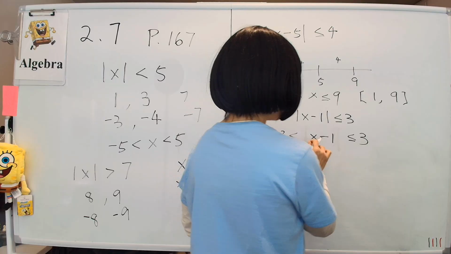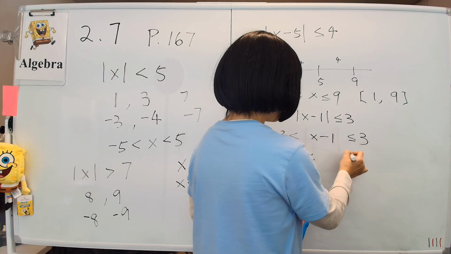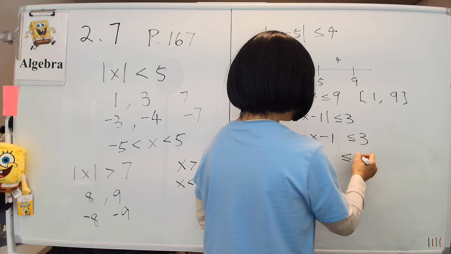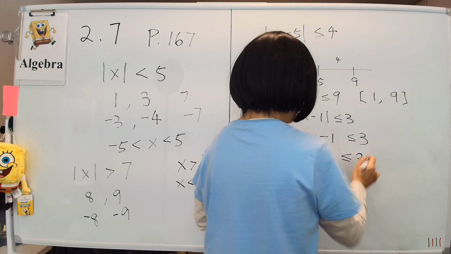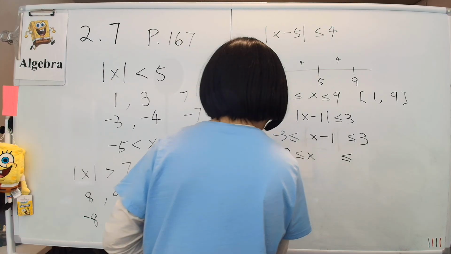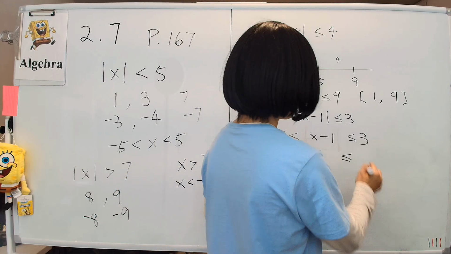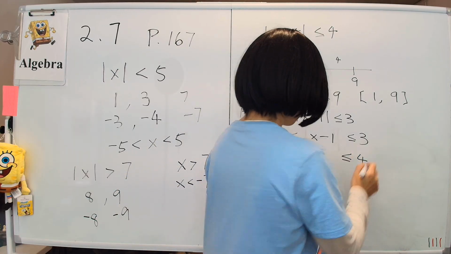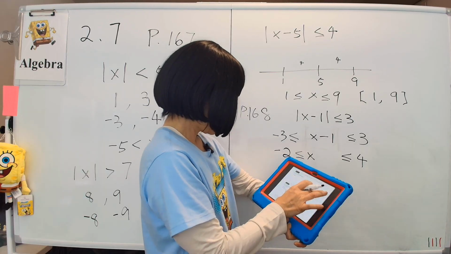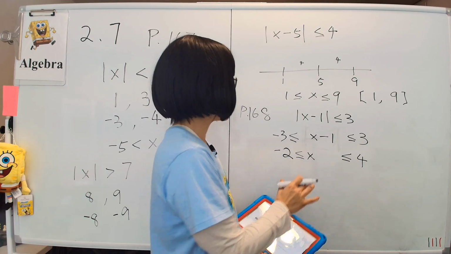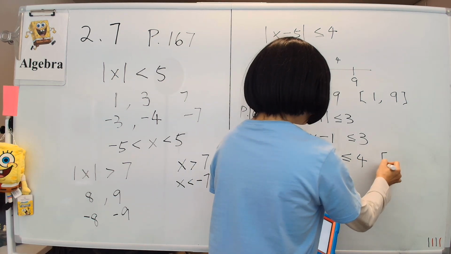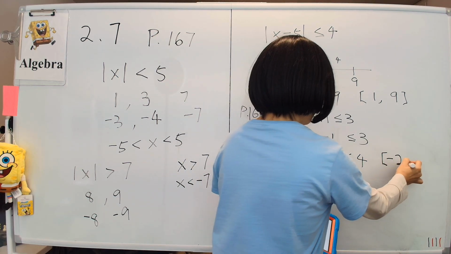And then solving this other one, we still have x on this side, move the minus 1 over there, so that's 3 plus 1, which is equal to 4. So x between minus 2 and 4 is the answer to 168. In the other notation, being that it's less than or equal to, we'll use brackets: minus 2, comma 4.